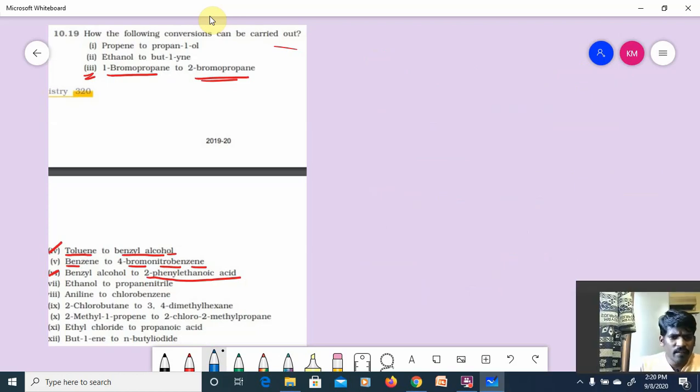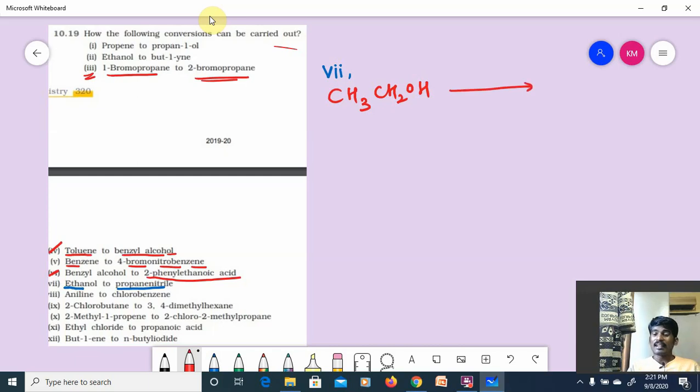Next, what we have, ethanol to propane nitrile. The font size is a little small, I'm unable to see that. Ethanol is CH3CH2OH, which should be converted into propane nitrile. Nitrile means cyanides.